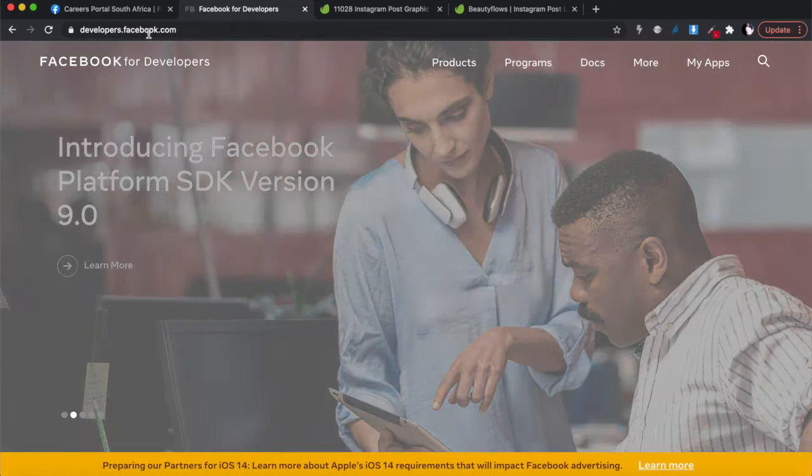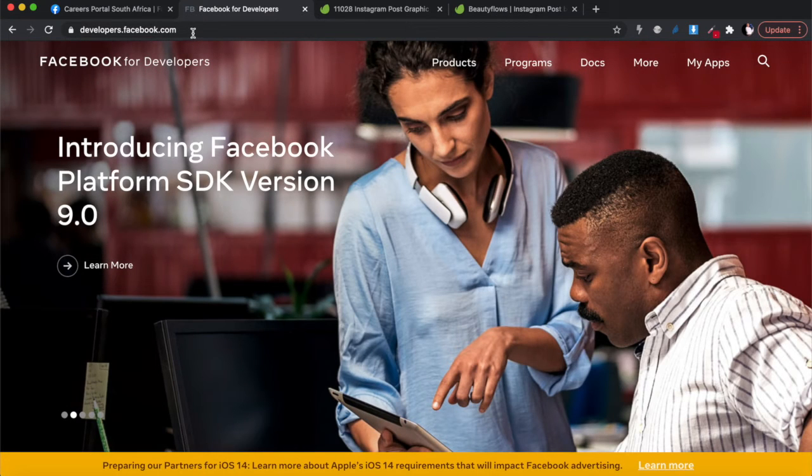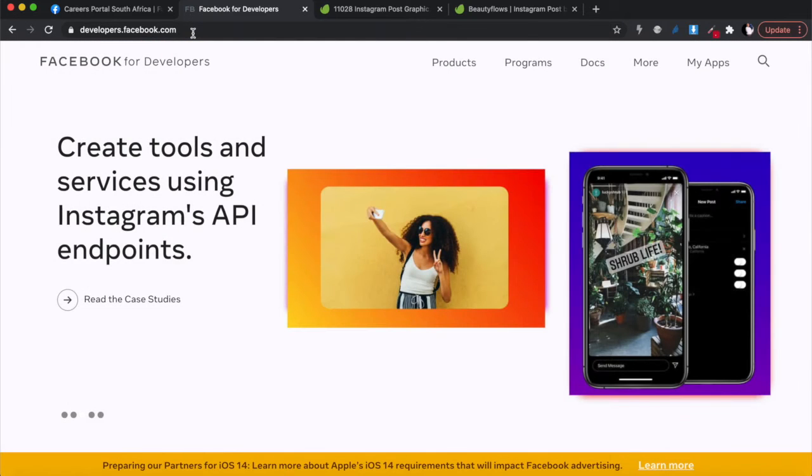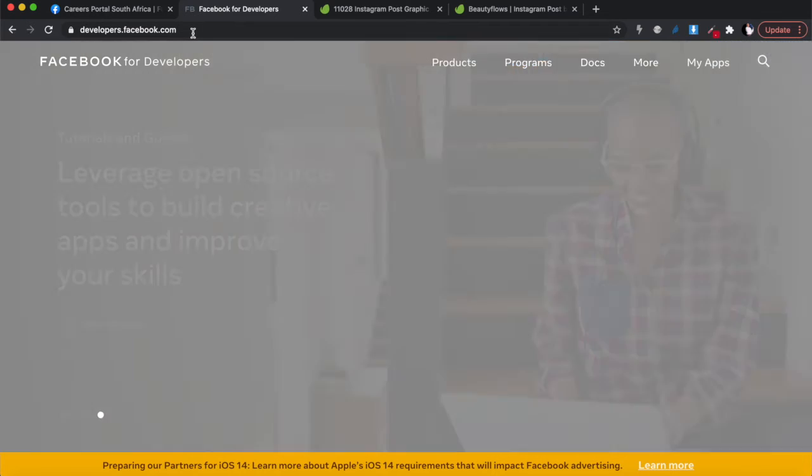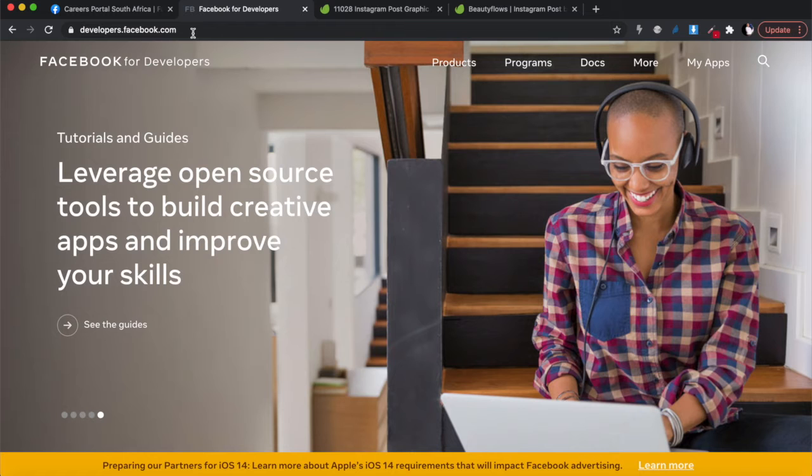You need to go to developers.facebook.com. If you come here for the first time, it will ask you to create a developer's account. It's going to be connected to your actual Facebook account, so you need to have a base Facebook account, obviously. It's on the Facebook platform, I know, but we know Instagram is owned by Facebook. You have to access the developer's account through the Facebook platform. And once you've done that, you need to create an app through the Facebook developer's account.